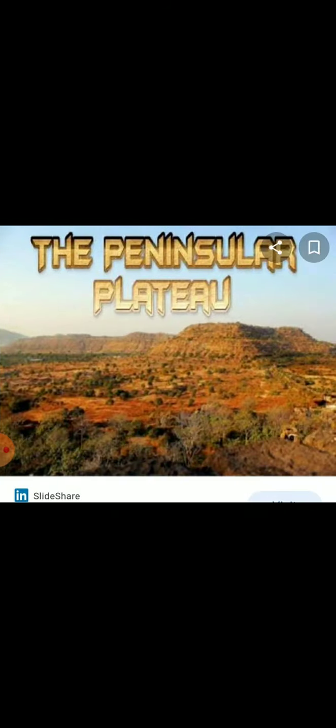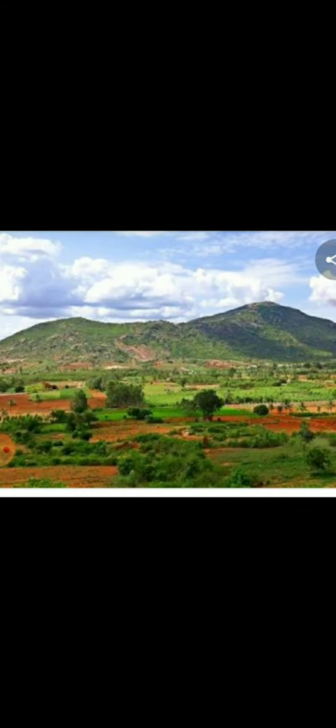Deccan Plateau. This physiographic division is the largest part of the plateau region of India. The shape of the plateau is roughly triangular.